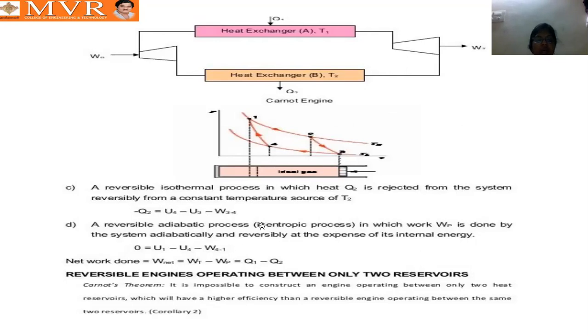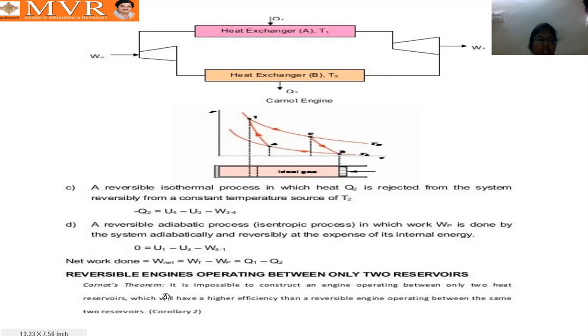Oh sorry, negative is there because it is rejection, we can subtract both sides, so that is minus 3 to 4. Here it is compression work, so our work done is negative because of compression, because work is given to the system, so that is why we get W 4 to 1. So correct. And U1 minus U4 minus W 4 to 1.